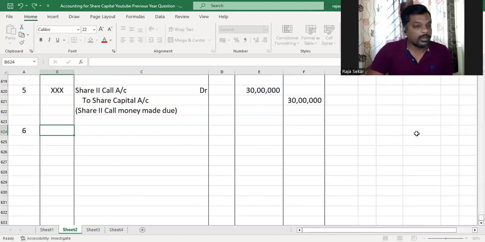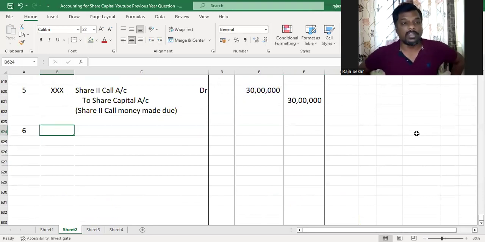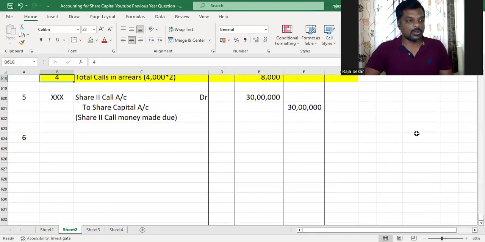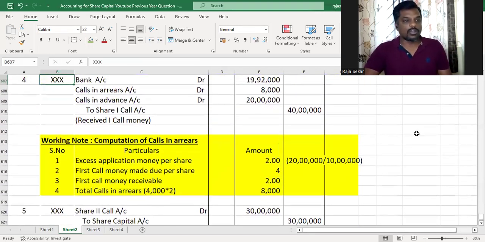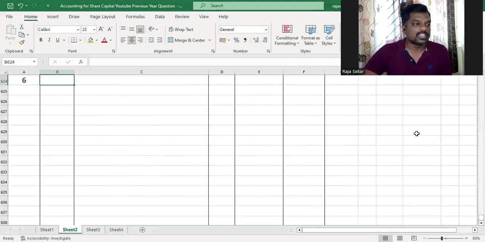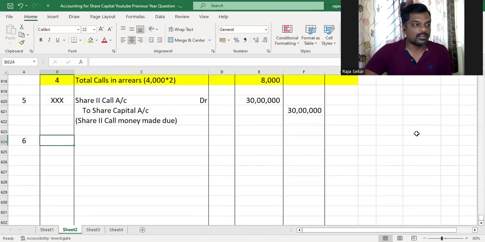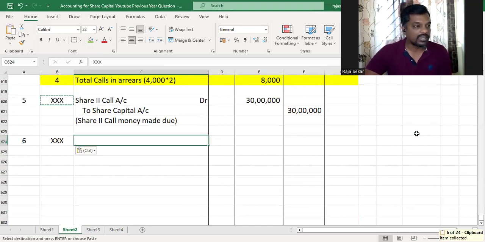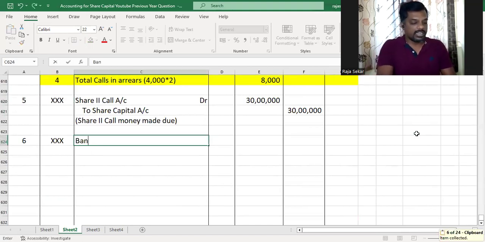Now, in the second call, we don't have any calls in advance. We've made use of all the excess application money available in the first call itself. In the first call, the total amount due was 40 lakhs, but we had only excess application money of 20 lakhs, and that was made use of by us in the first call itself. So for the second call, we don't have any calls in advance, but we do have calls in arrears of the shareholder who defaulted. So the journal entry will be bank account debit,